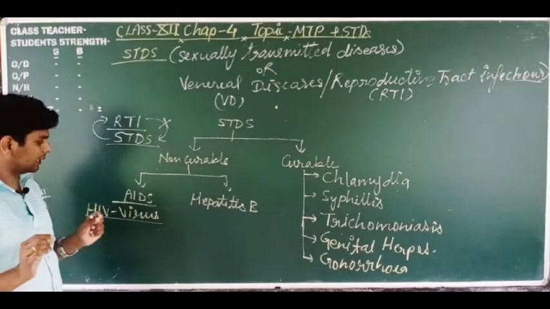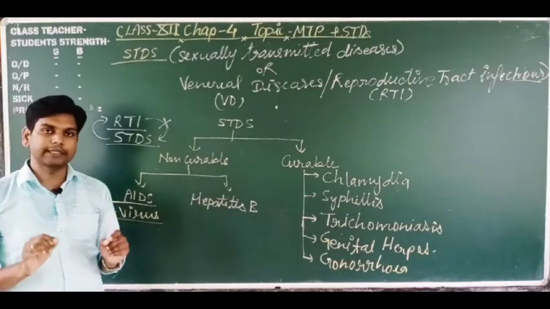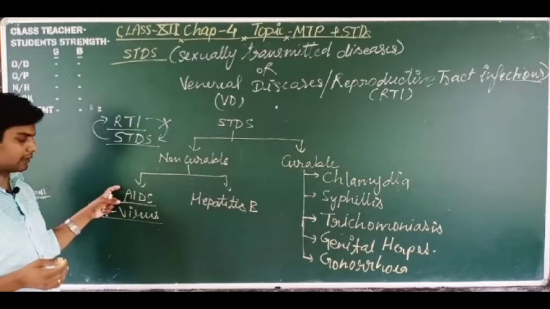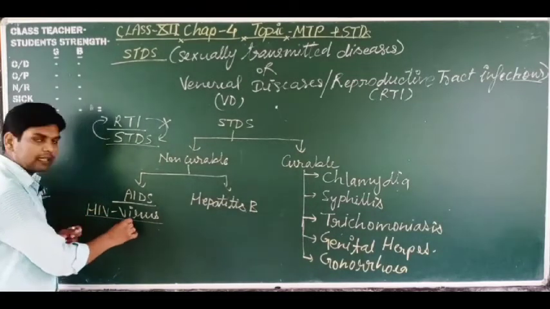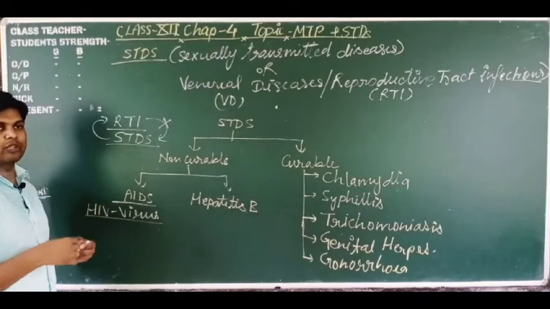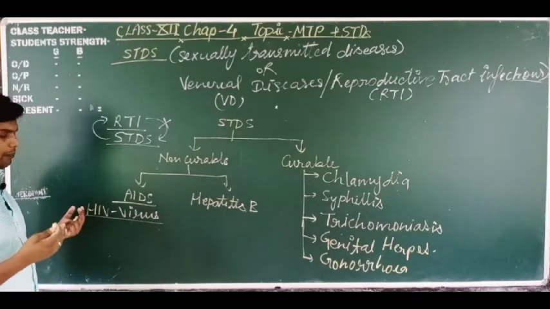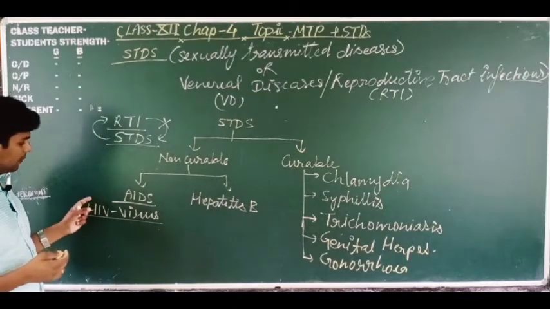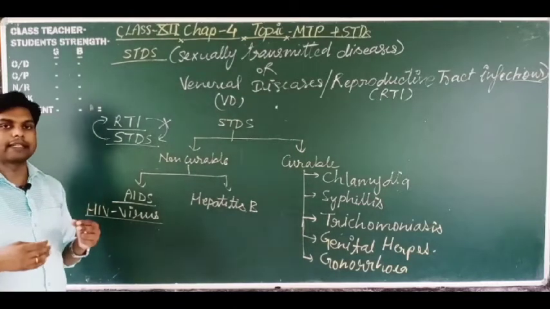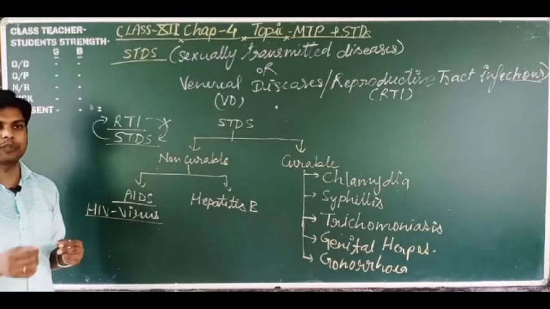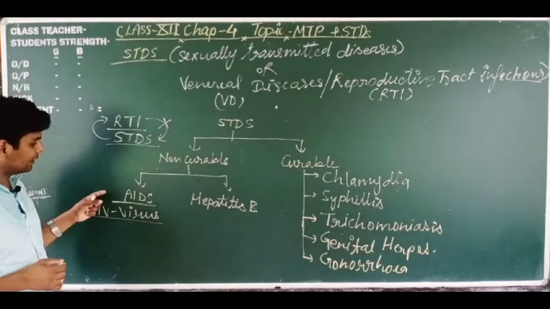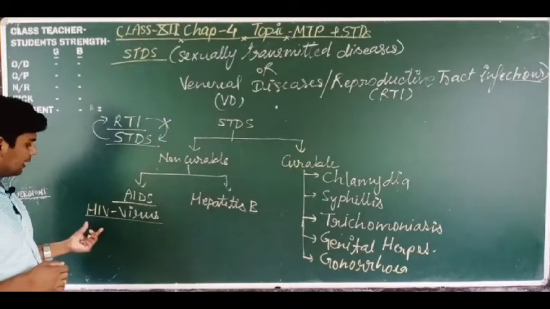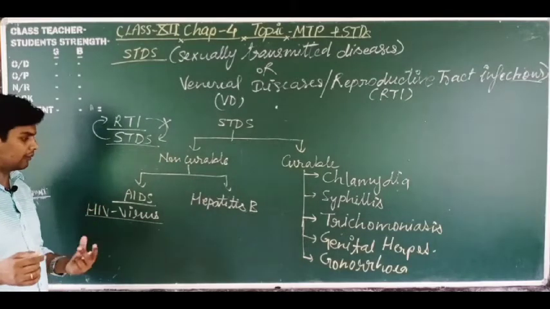These are simple diseases, but they can cause the death of the patient, because this virus affects the immune system, and immunity is low. So if the person is suffering from low immunity, they can suffer from different types of simple diseases, and it leads to death. Got it? AIDS is a disease you know very well.